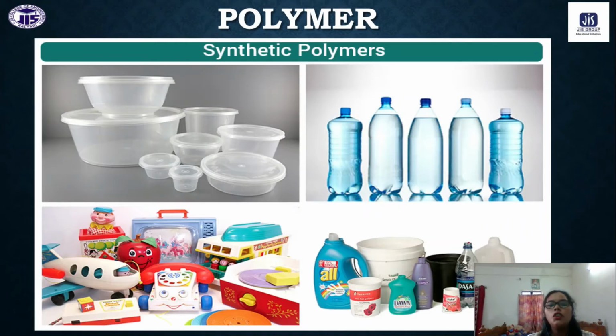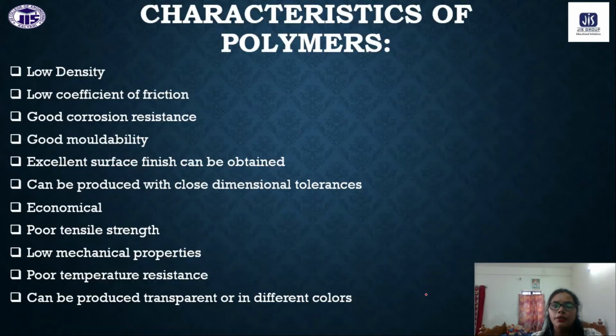These are some of the polymers that I have given here, examples of polymers that we use in regular life. All this plastic, these containers, the plastic bottles, these toys, again these containers, all are made of polymer. Now, what are the characteristics of polymer that we have?